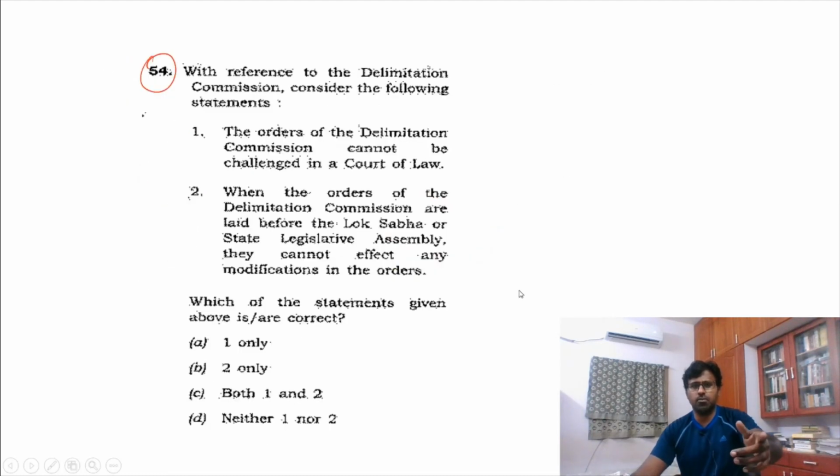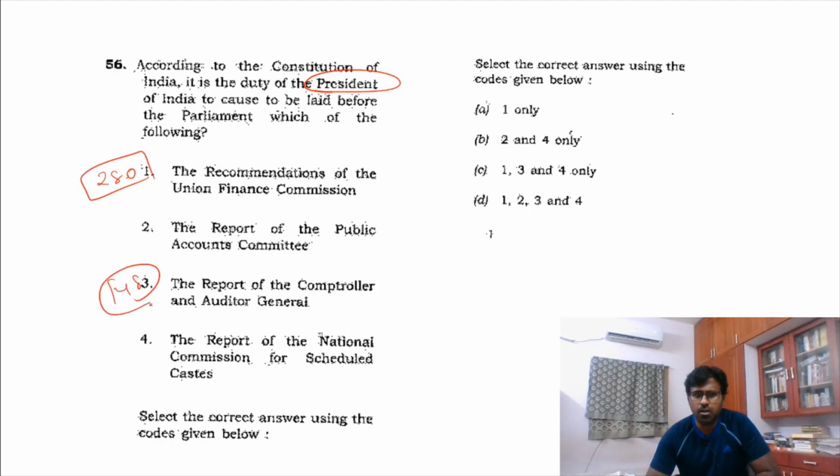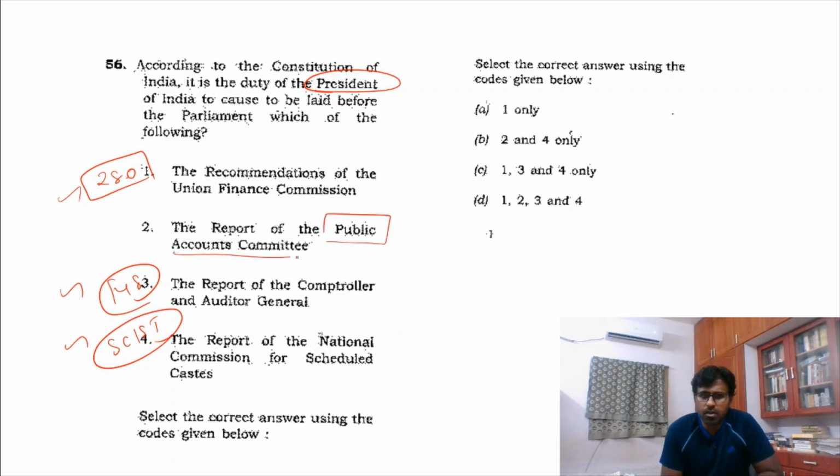But we have found 20 already. One is found here. Now coming back to this, you see this is simply polity. Very nice question, in the sense of what are all the recommendations the President submits? Obviously the Finance Commission, yes, definitely he or she submits. In the same way the CAG submits. SC/ST Commission, definitely yes, the President submits. These are all powers, or works, of the President. But if you see Public Accounts Committee, this is not true.